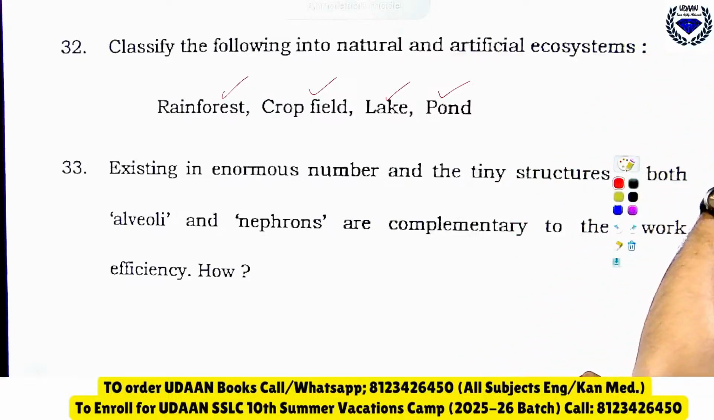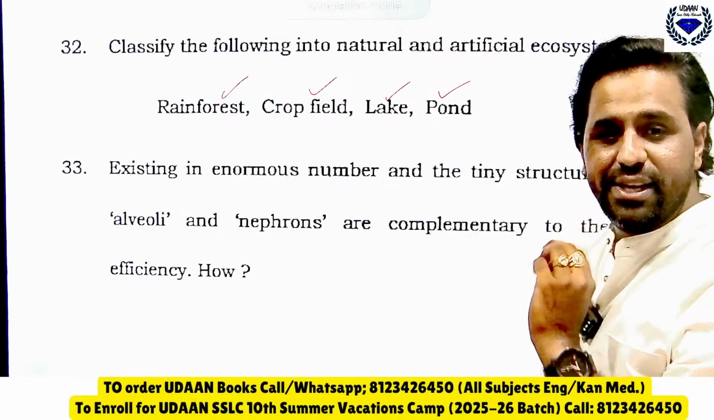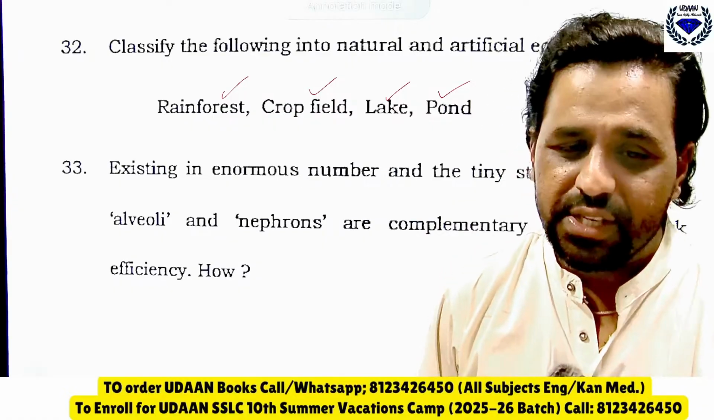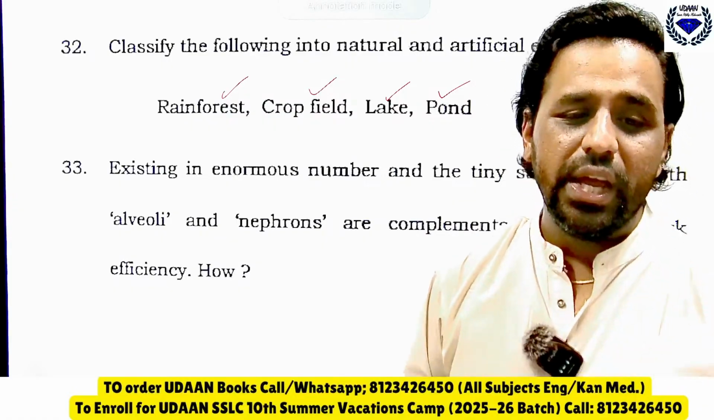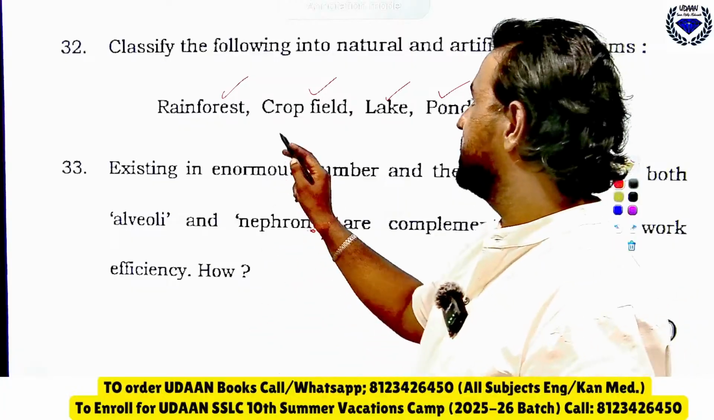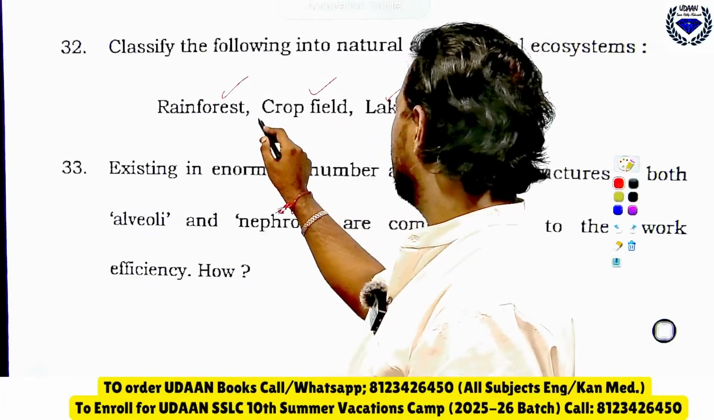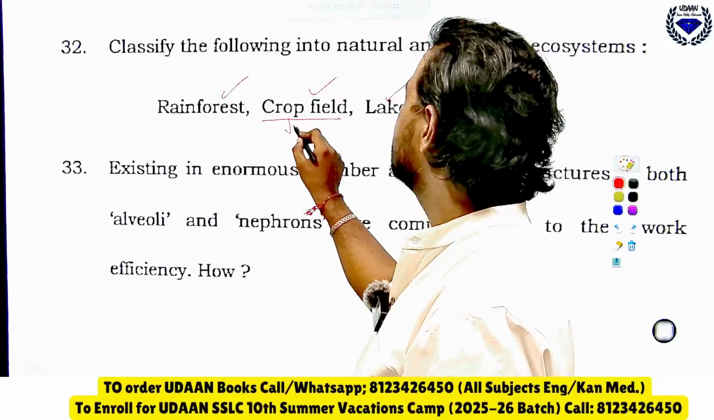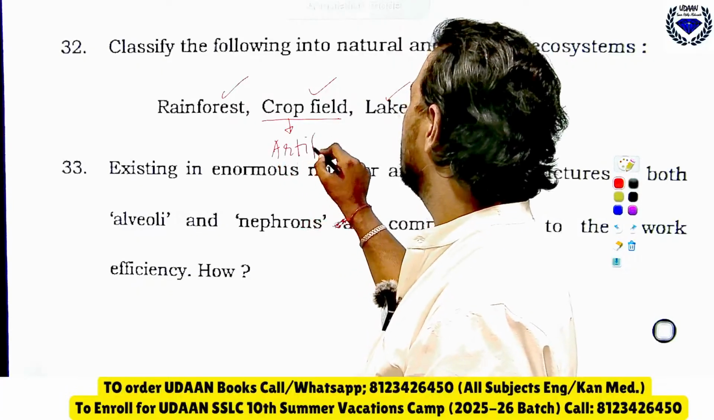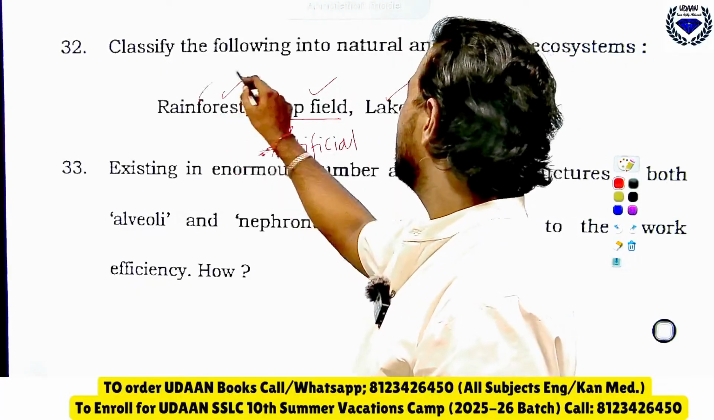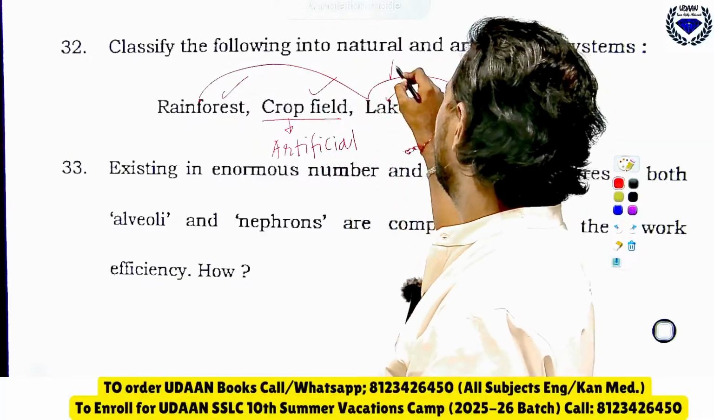So let me know, here which are the artificial and which is the rainforest? Tell me quickly, I need the answer fast. So the right answer is here, what you can just see here: crop field is what, it is an artificial ecosystem. Remember it is artificial, whereas all these three are natural ecosystems.